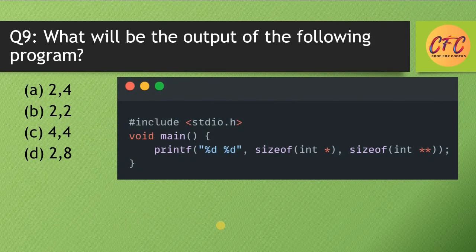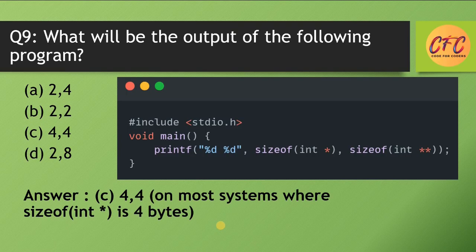Question number 9. What will be the output of the following program? There is a program given in the main function. Inside the main function printf %d, comma, sizeof(int *), comma, sizeof(int **). Options are 2, 4; 2, 2; 4, 4; 2, 8. So correct answer is option number C, 4, 4.